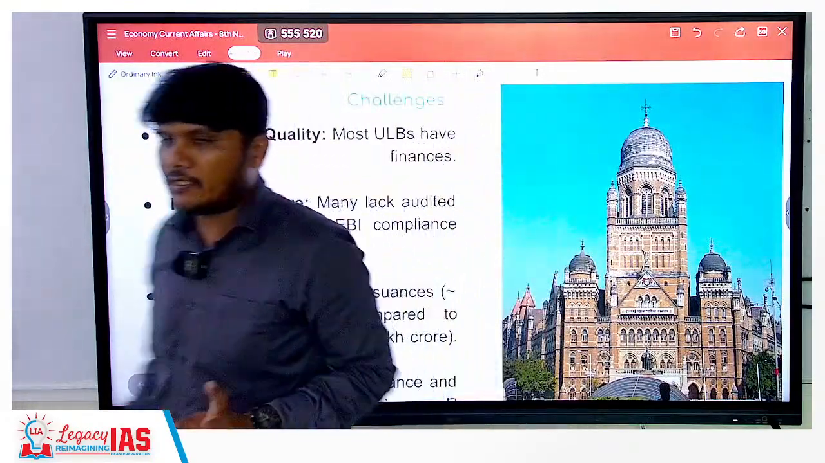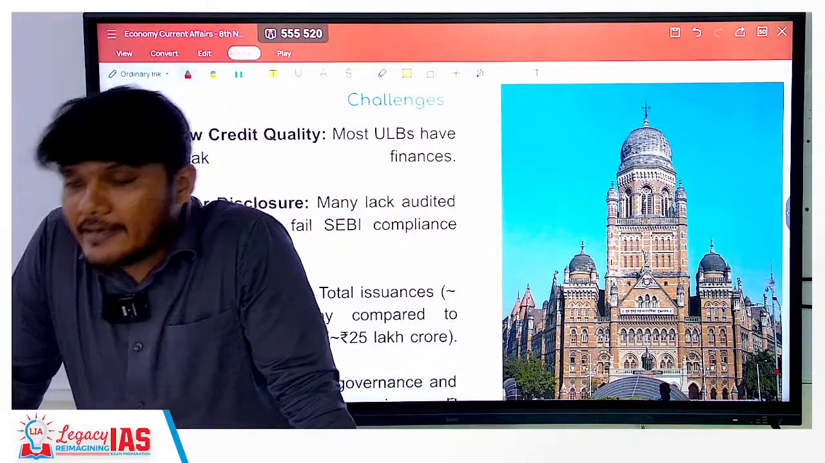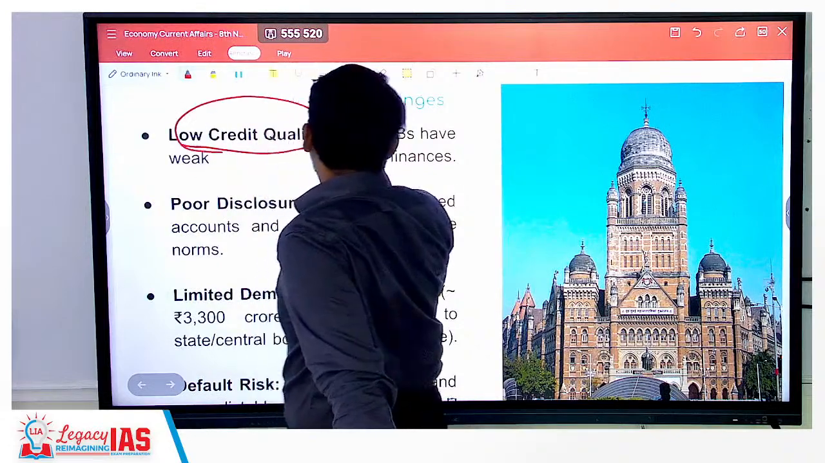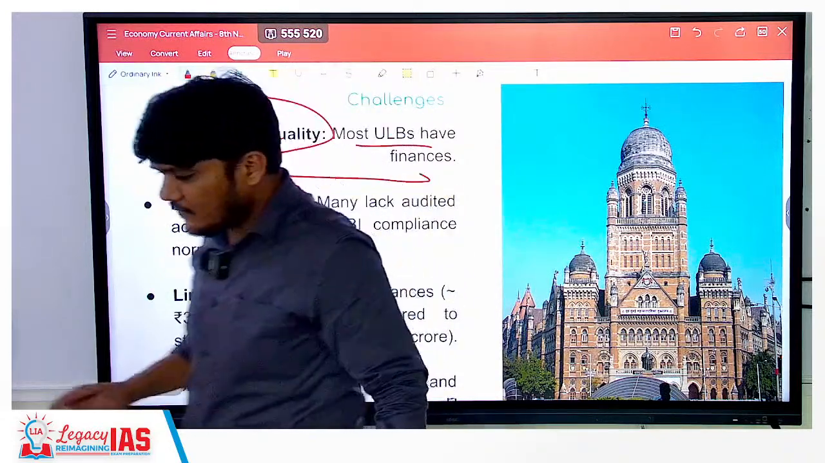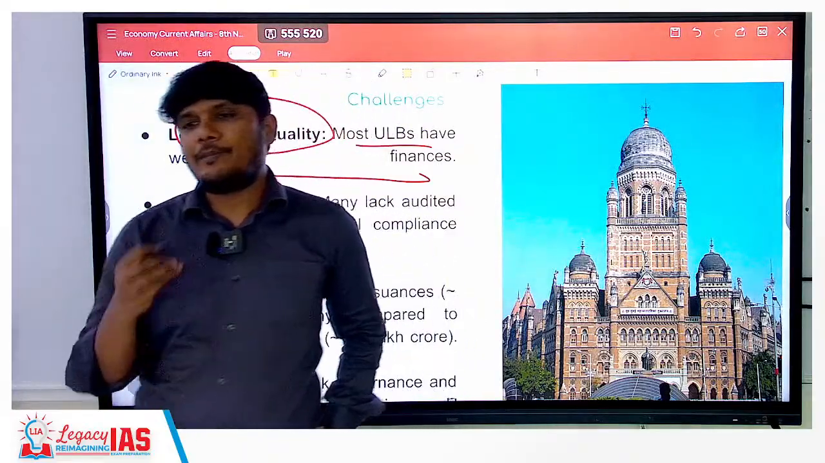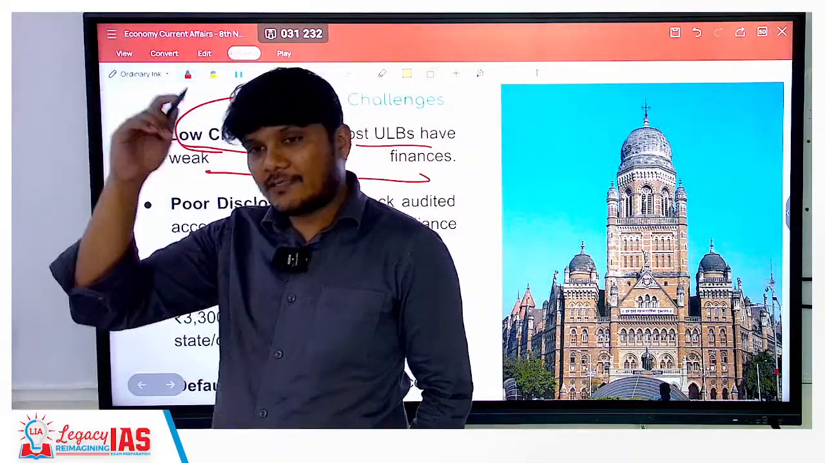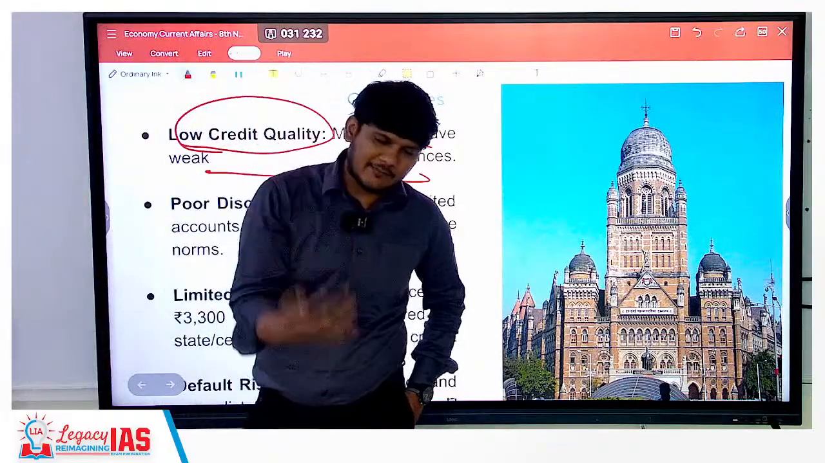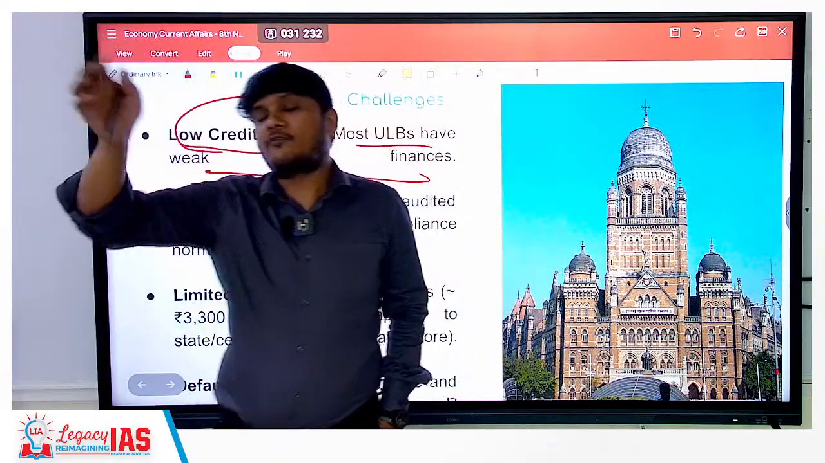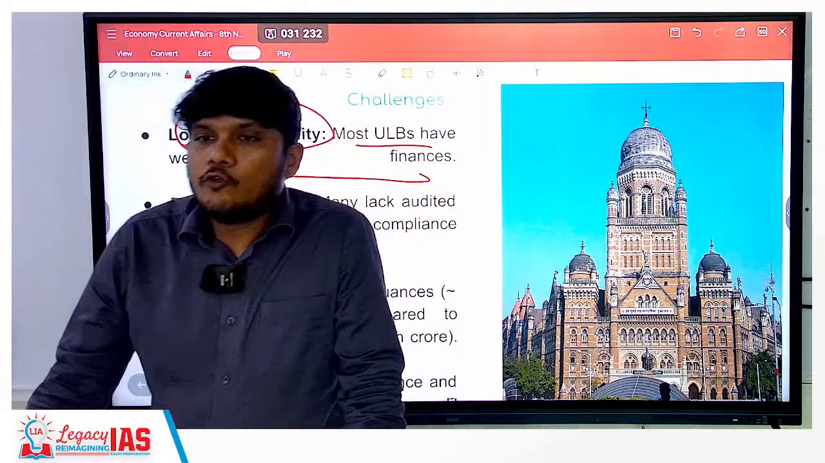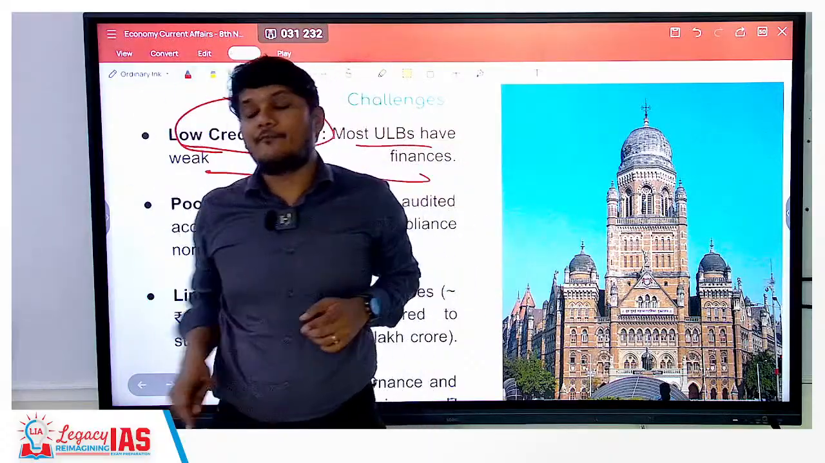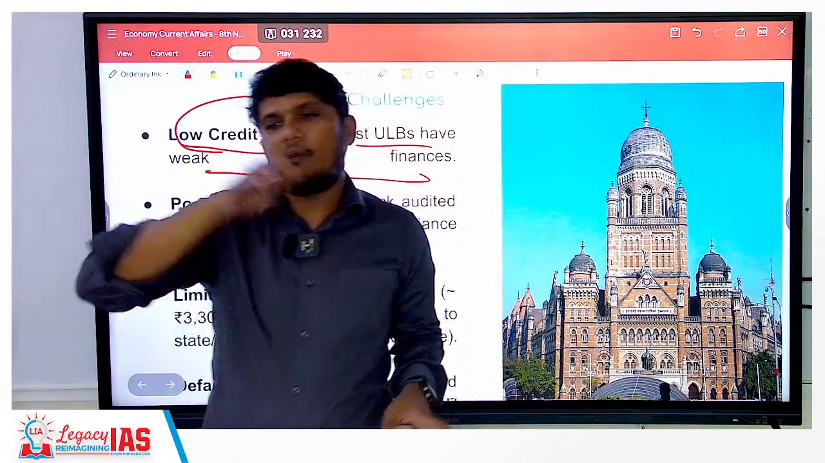However, there are certain concerns. Concerns means the credit rating of such municipal bonds is considerably low. So low credit quality. Most urban local bodies have weak finances. Now why do they have weak finances? Because their taxation power is less and they have to be dependent on the state government, and the state government of course has more taxation power, has more taxes, but again a lot of the tax money also comes from the pool of the central government as well. So the central government as such does not have much dependency, but the state government is dependent on the central government, and in turn the municipal government is dependent on the state government.